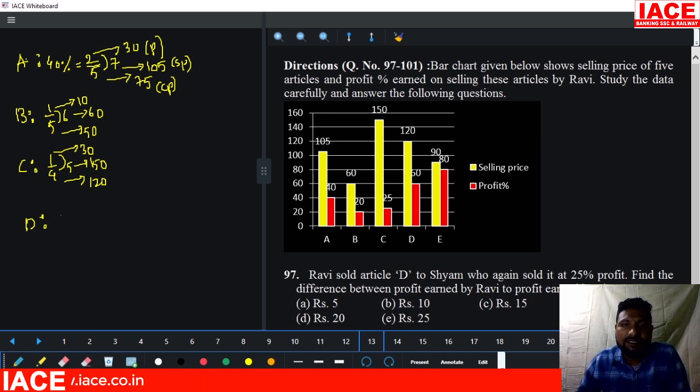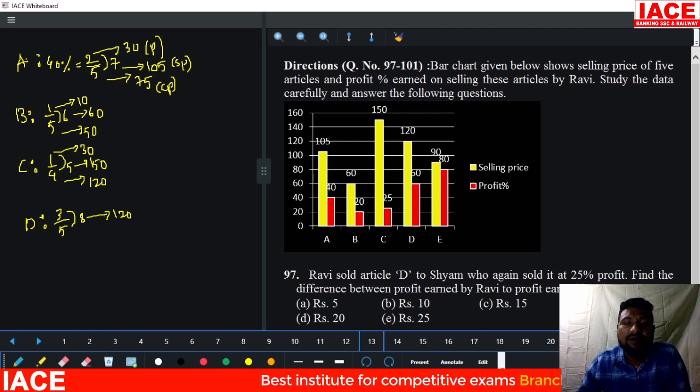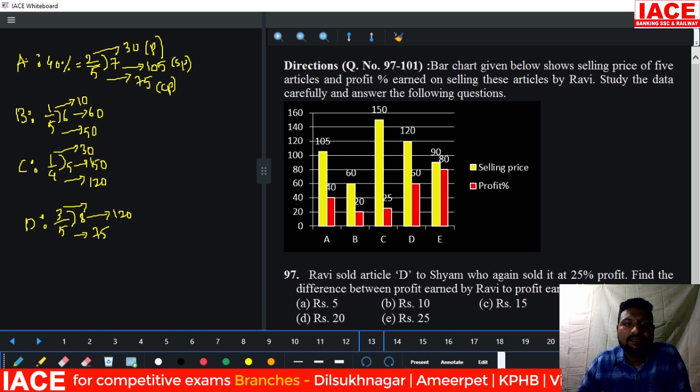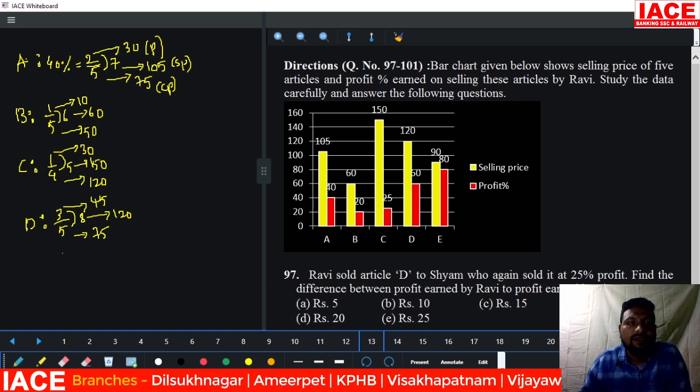D. 60% is profit. 60% means we can write 3 by 5. For every 5 rupees, 3 rupees is profit, which means 8 rupees is the selling price. 8 parts is equal to 120. 1 part is equal to 15. 15 times 5 is 75 and 15 times 3 is 45. Okay. Next.